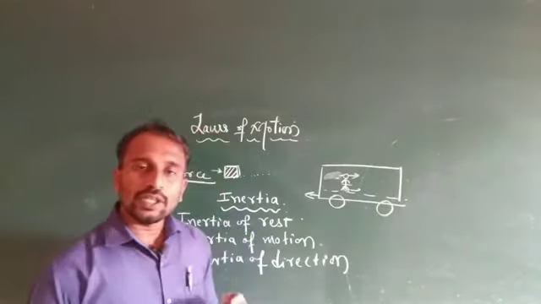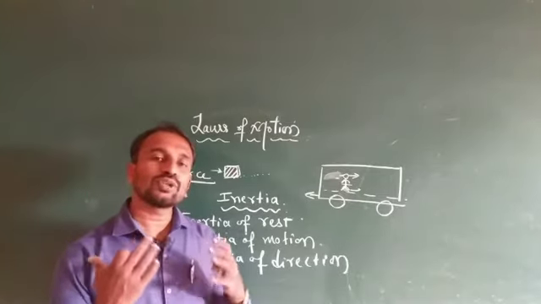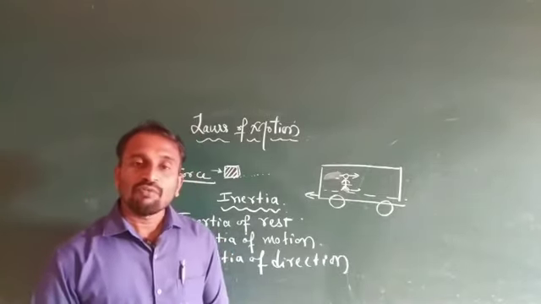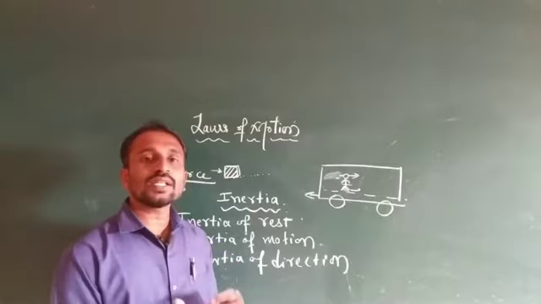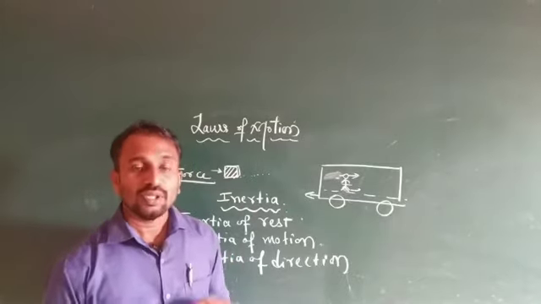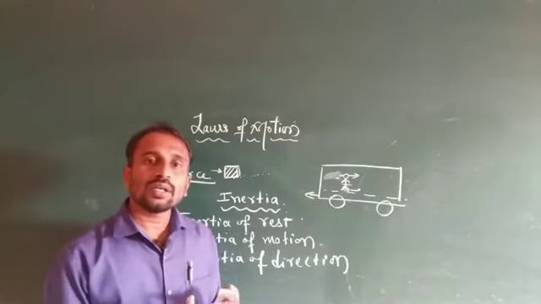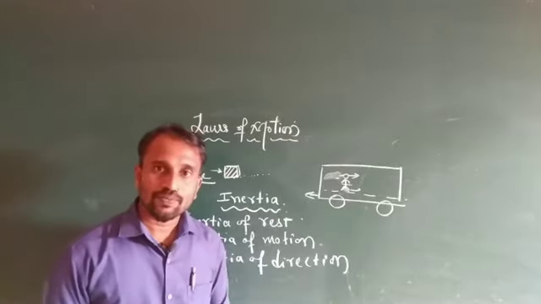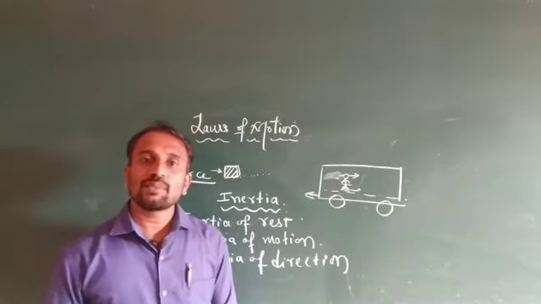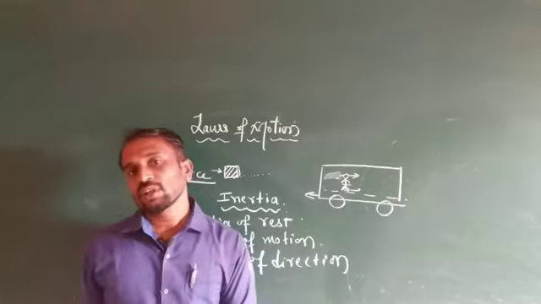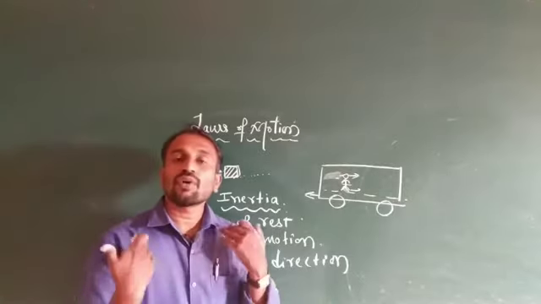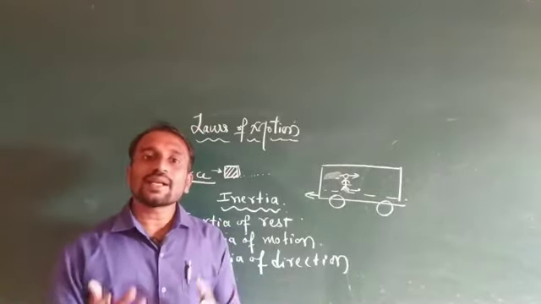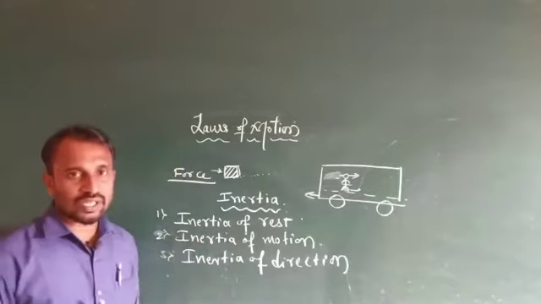Suppose initially the horse and the rider both are in a rest position. When the horse suddenly starts moving forward, the rider gets a backward jerk. In another example, when the horse moves backward, the rider gets a forward jerk. These are examples of inertia of rest.